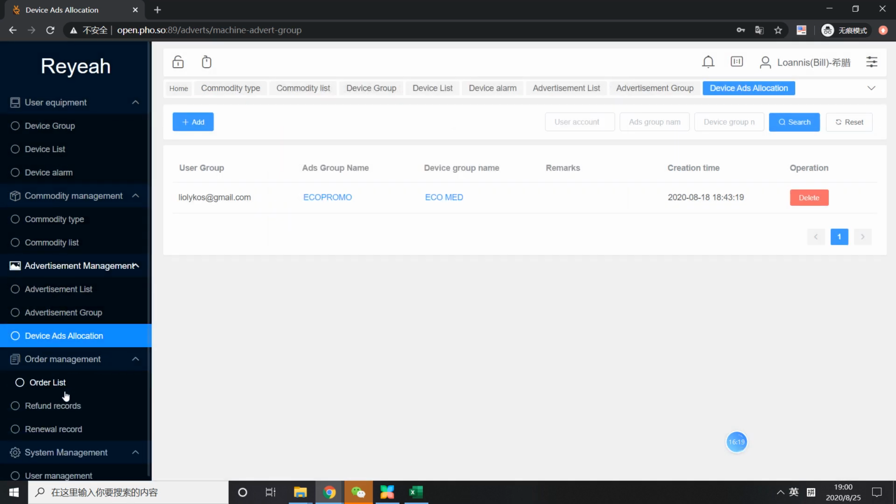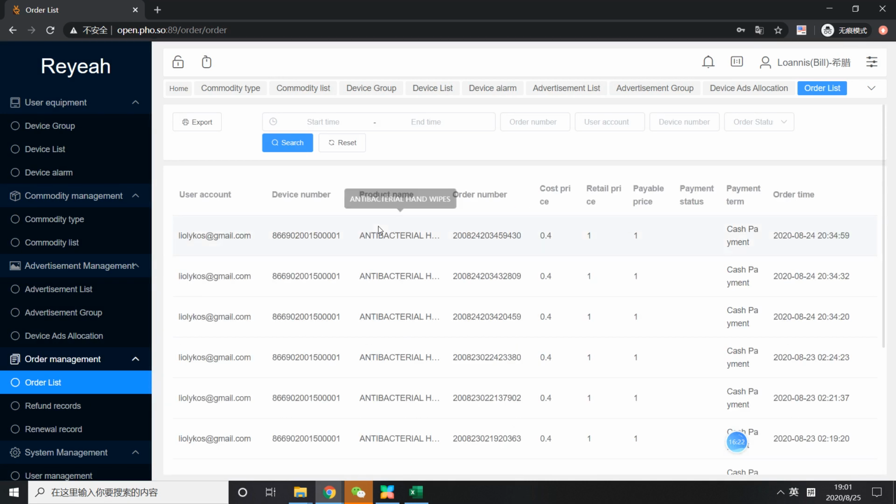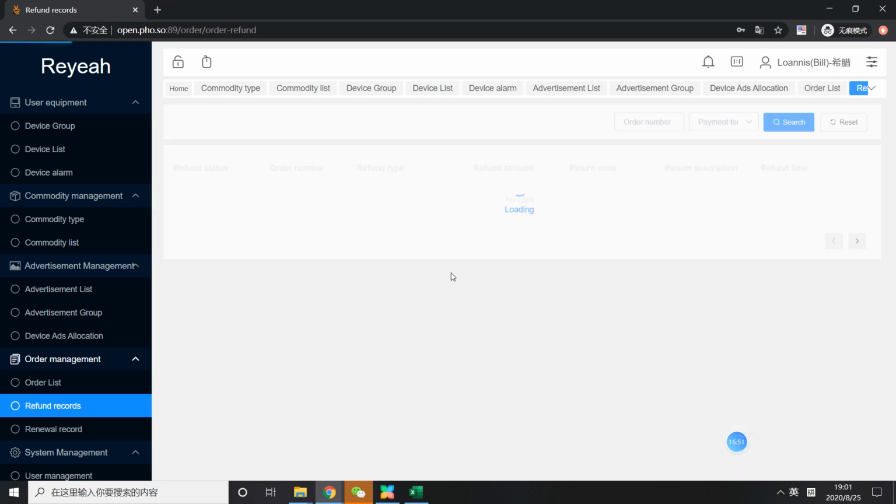And here is the order management, for the order details. As you can see, it has to check the sales. You can see the payment status and payment term, and also the order time and machine number, everything about it. And you can export your sales report and add notes. So this is also a very important part. And come to the refund record. If there's any refund, it can show here as well.